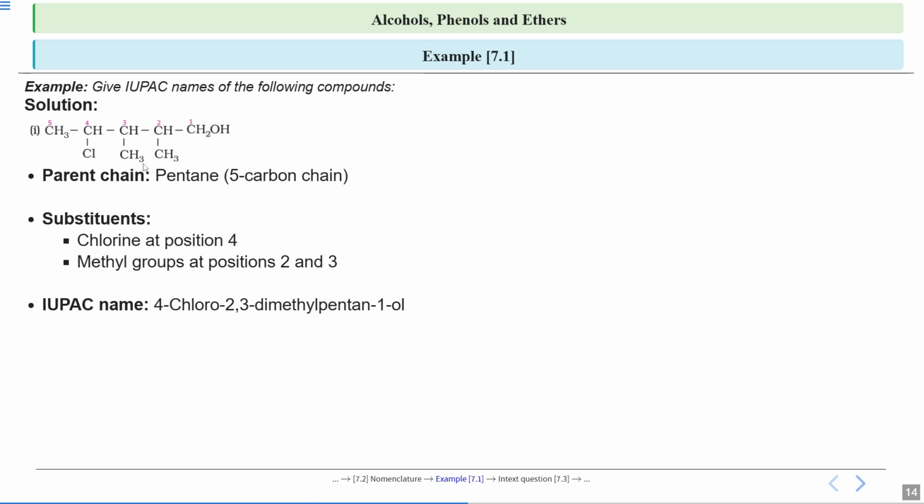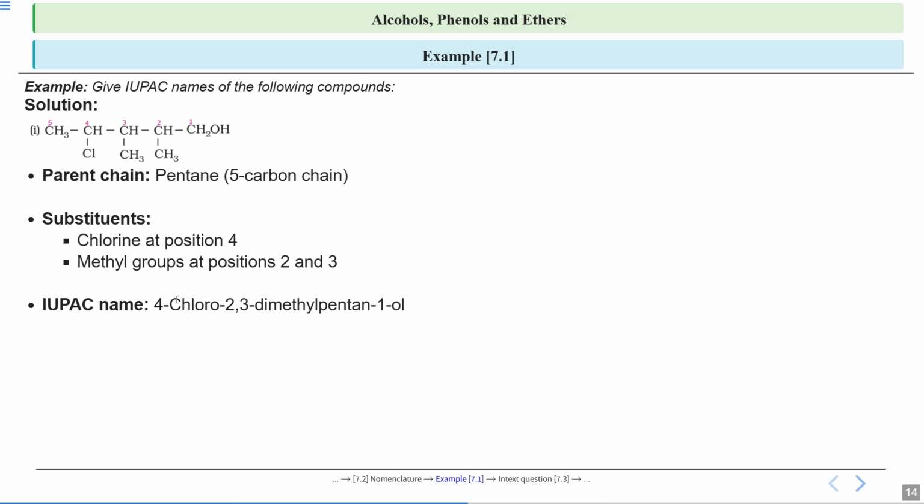Di because 2 methyl groups are there. Dimethyl, 5 carbon atoms are there. So pentane-1-ol. 1 because the carbon to which your OH is attached is the first carbon. Pentan-1-ol because this is a case of an alcohol. So in alcohol, E is replaced by OL.